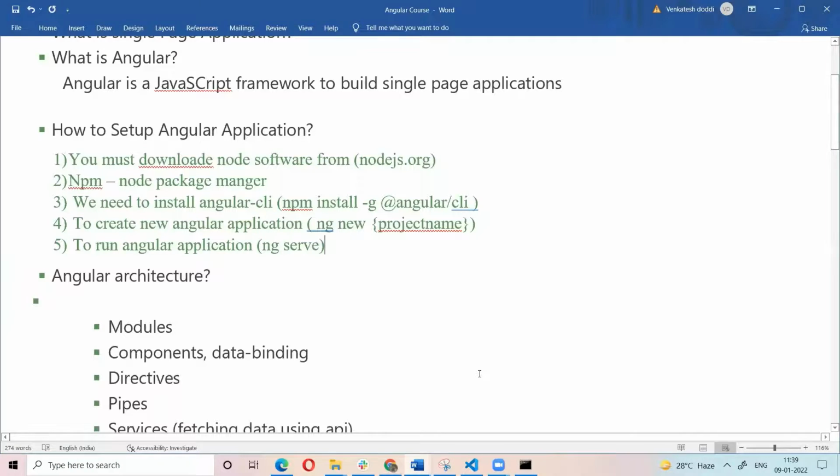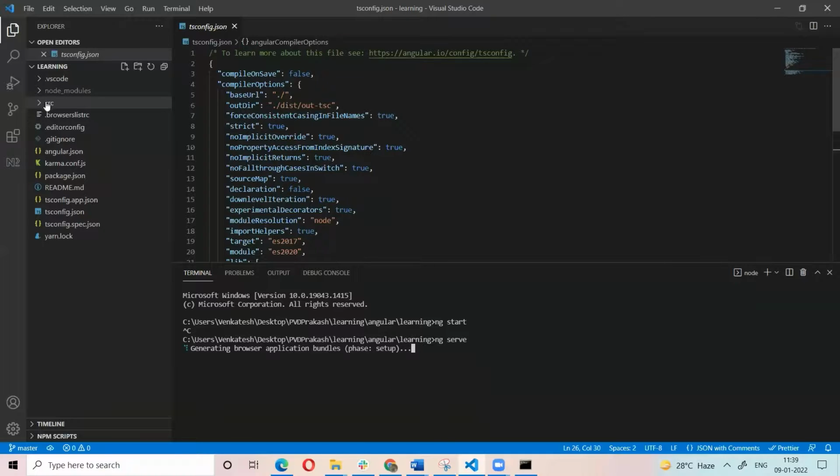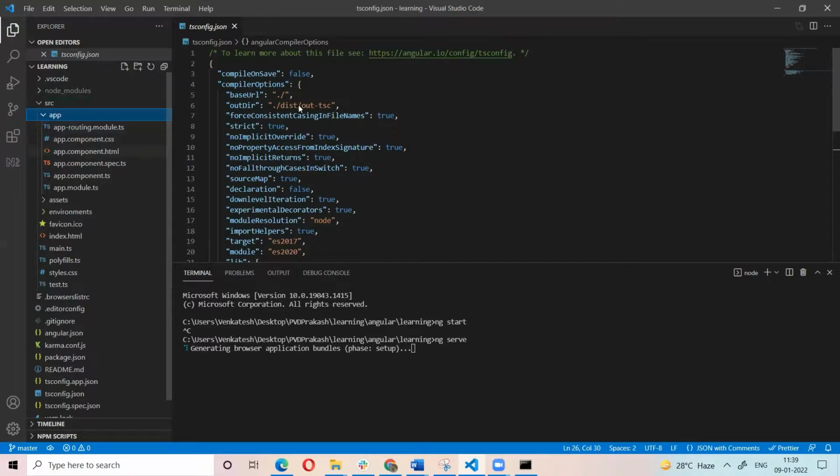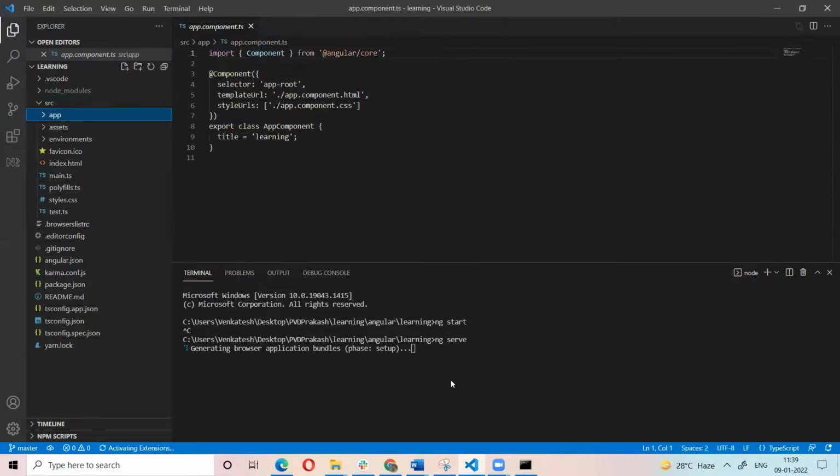If you run ng serve, first, all the code is written in TypeScript, right? This whole TypeScript is converted into JavaScript. The compiler converts our TypeScript code to JavaScript, then that code is sent to the browser, and the browser will run our Angular application. So when we run ng serve, it will create the bundles, all those things. Just wait one minute, I will show how to look at our application.